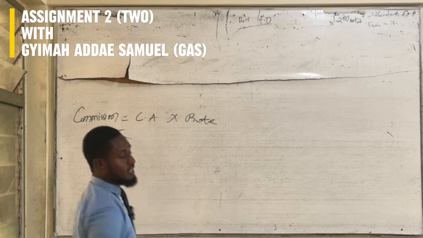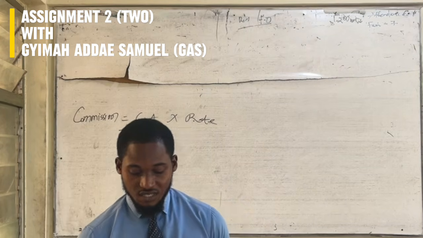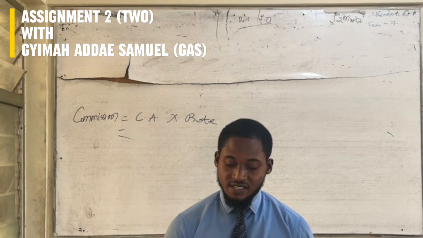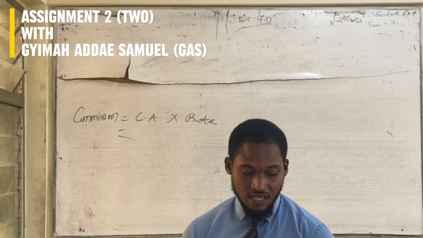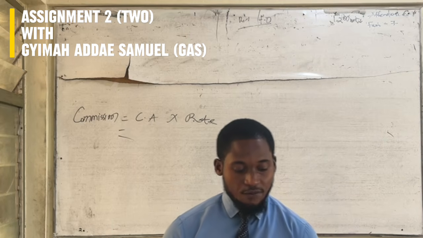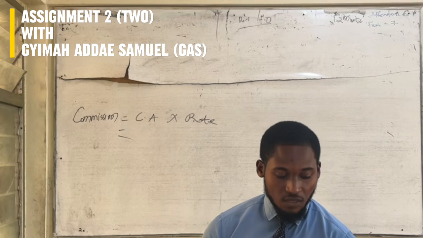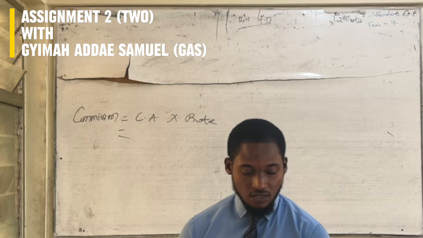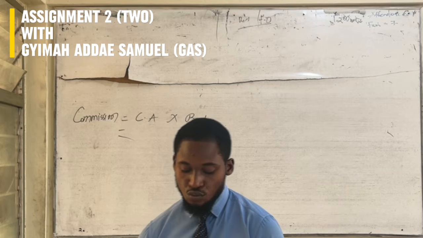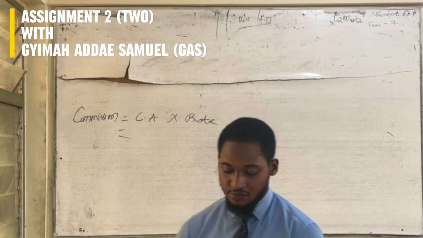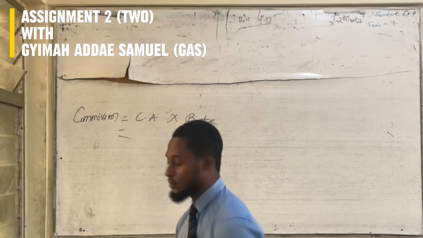Calculating for commission amount, we subtract the quota from the sales. The question has given us a sale of 17,000. So you subtract your quota, which is 8,500, from 17,000.